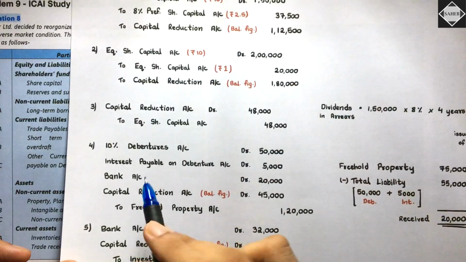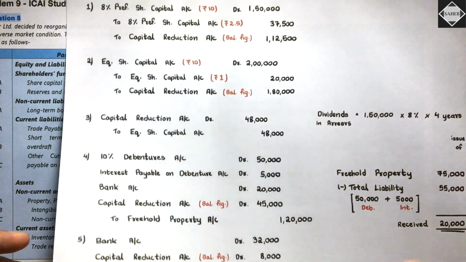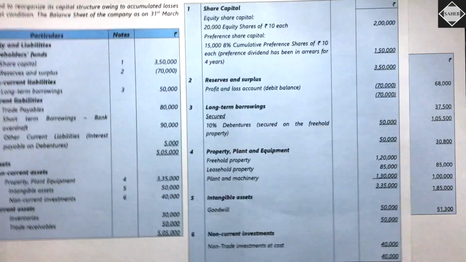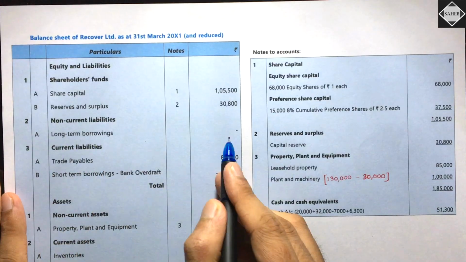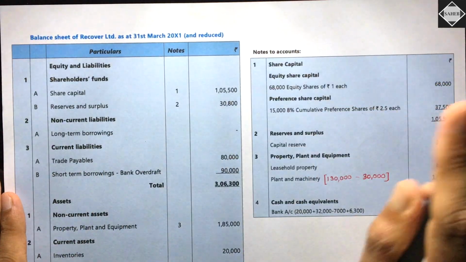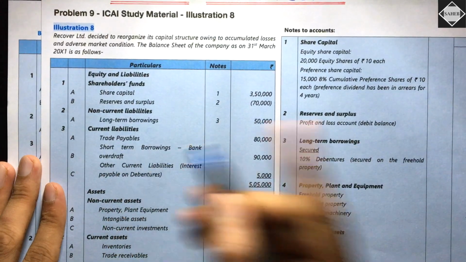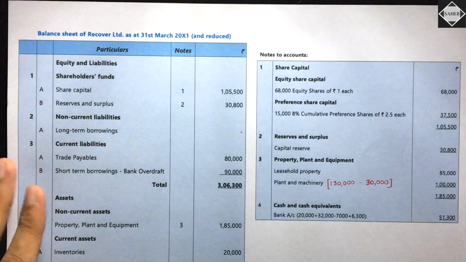Debenture is also gone, interest payable on debenture is also gone, the debit is cancelled off, isn't it? It is settled. So now it will not appear in the post balance sheet. So long-term borrowings, nothing. Is it clear? Then what else do we have after long-term borrowings? In the question we have trade payables. Did we touch trade payables in the scheme of reconstruction? No. 80,000 will be there as it is. Trade payables 80,000. Clear? Easy.